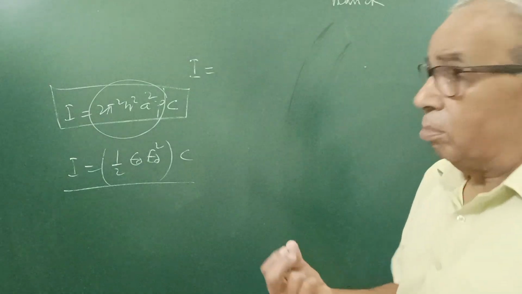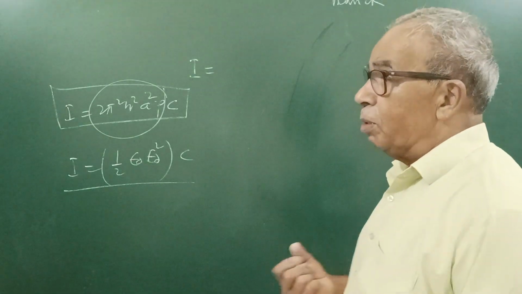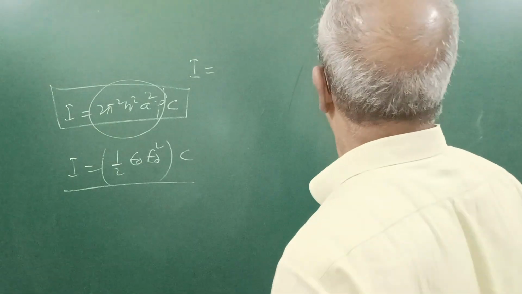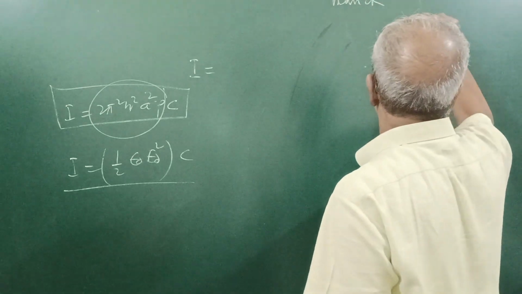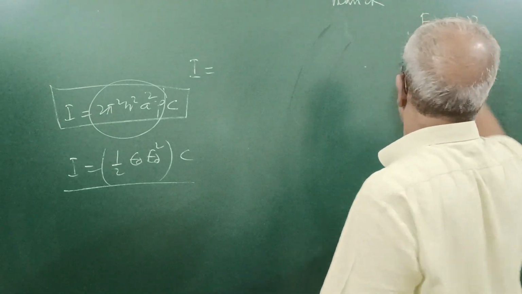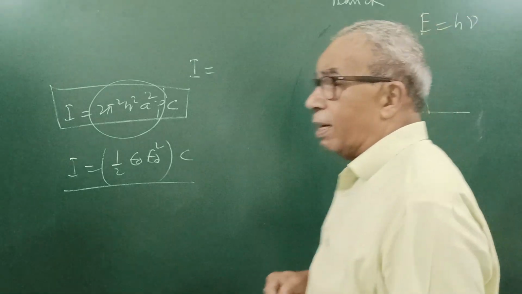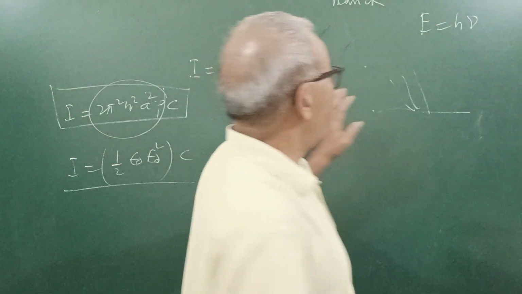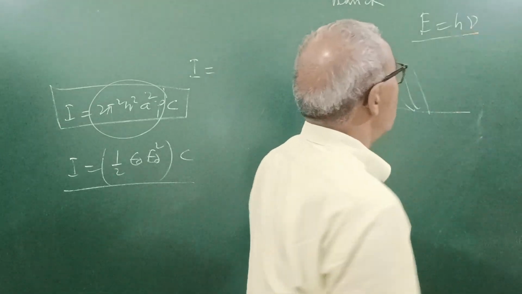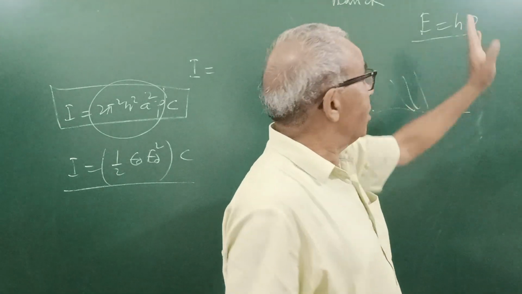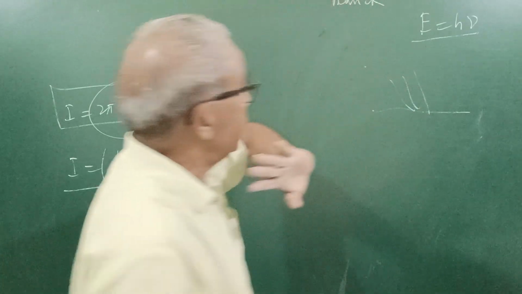A photon is a bundle of energy, a packet of energy. So when light is falling here, photons are falling. Energy of a photon, I told you, is h nu. It depends on frequency as the Planck constant is fixed.